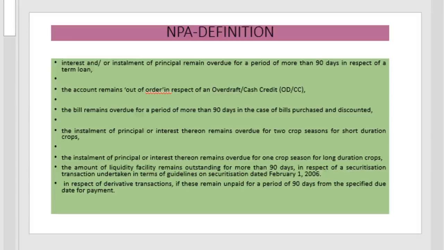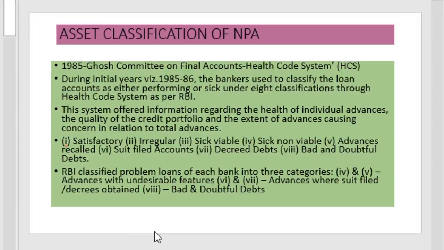In the case of long duration crops, it is treated as NPA if it remains overdue for one crop season. In the case of securitization assets, if the amount of liquidity facility remains outstanding for more than 90 days, it is considered as NPA. In the case of derivative deposits, if it remains unpaid for more than 90 days, it is specified as NPA. The asset classification of NPA.